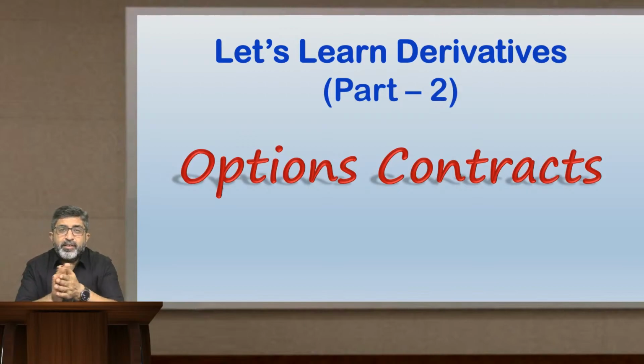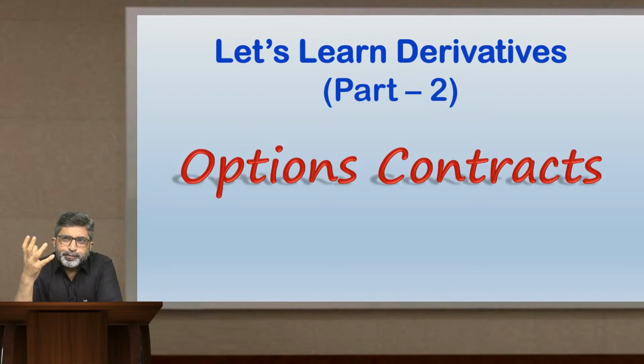As decided, in this second part of derivatives, we will be talking about options contracts. If you compare with a futures contract, once you enter, you have a right as well as an obligation to perform.